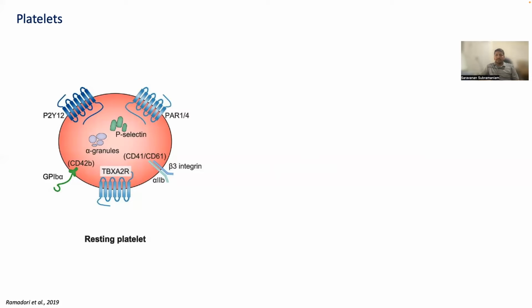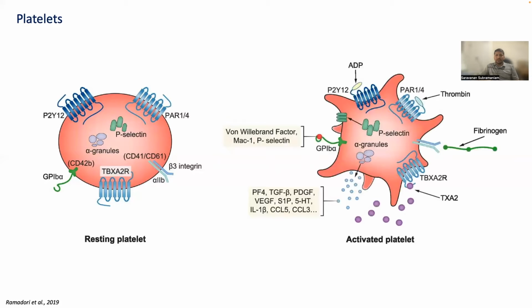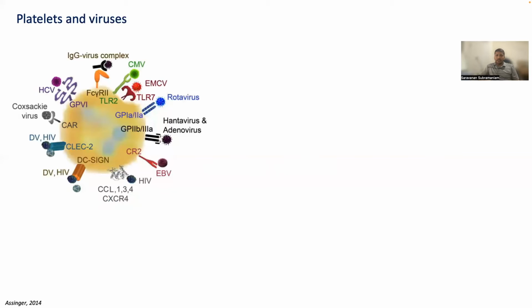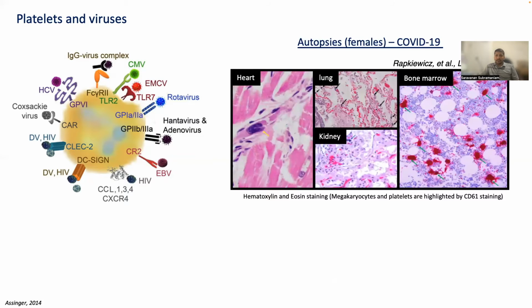Platelets express many receptors on the cell surface and get activated by various stimuli such as elevated levels of thrombin, fibrinogen, thromboxane A2, factor 1, and other cytokines, which lead to degranulation and aggregation. Accumulating evidence supports platelet interaction and internalization of pathogens, including viruses such as HIV, hepatitis C, influenza, Ebola, and dengue virus, resulting in platelet hyperactivity.